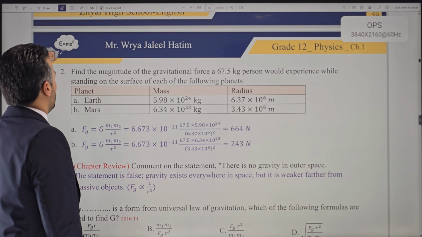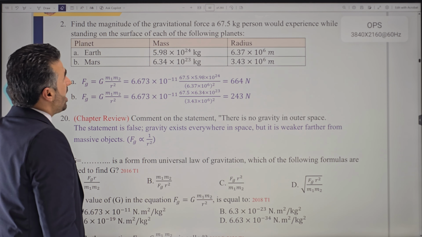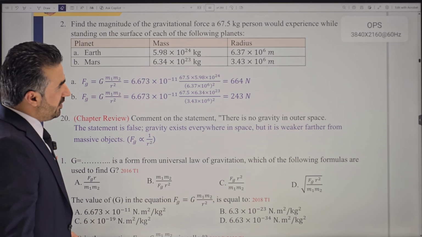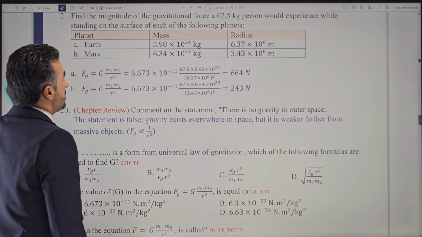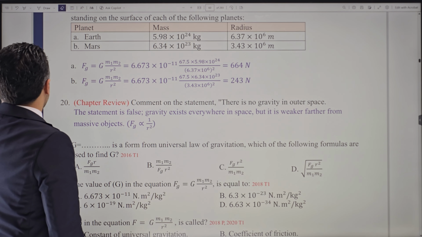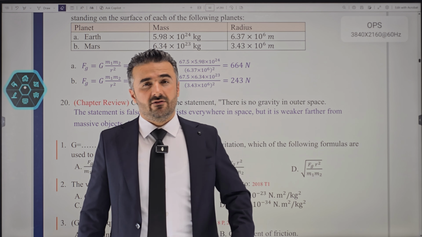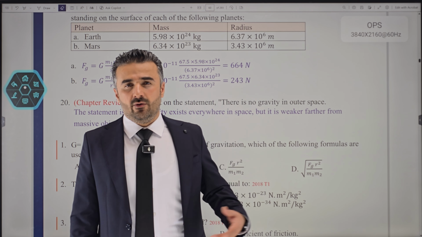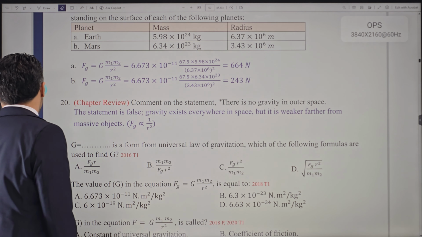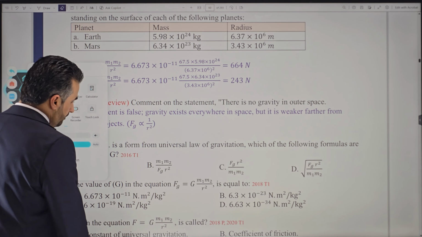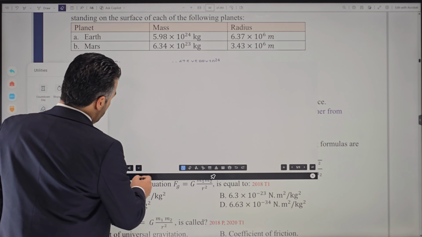Okay, now let's talk about something else. It says find the magnitude of the gravitational force that a 67.5 kilogram person would experience while standing on the surface of each of the following planets. So there is a person on the surface of the Earth. What gravitational force would be on him? And then the second time he will go to the surface of Mars. What will be the gravitational force on him once he's on the surface of Mars? So let's do this one too.